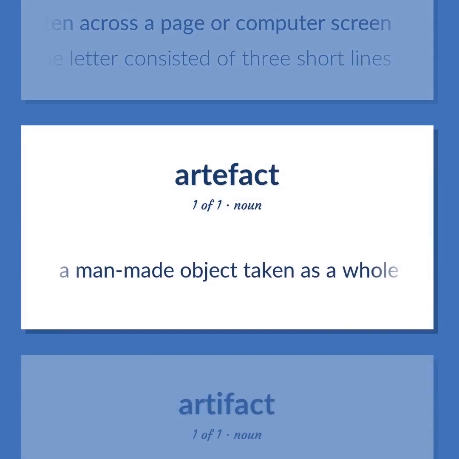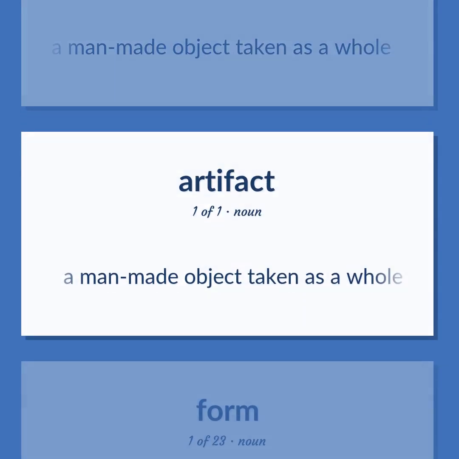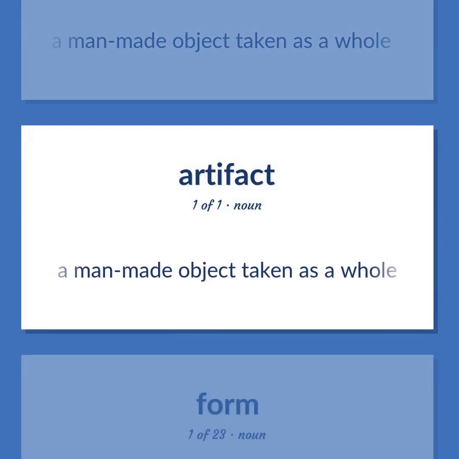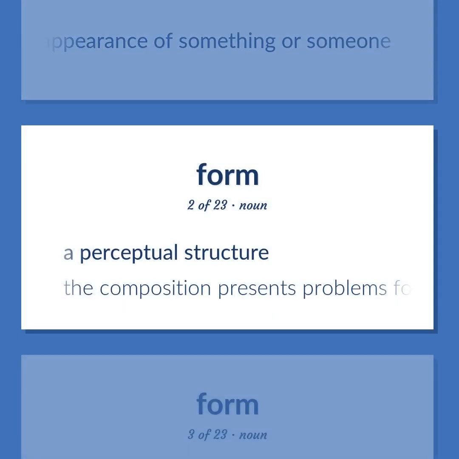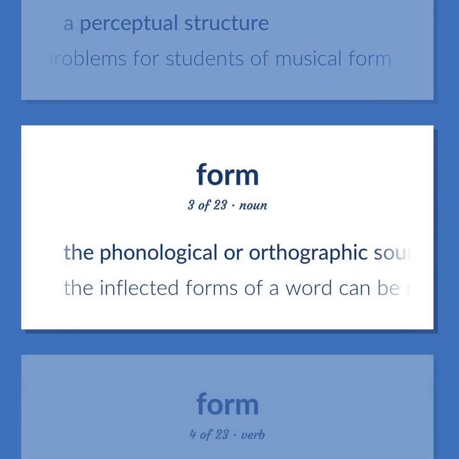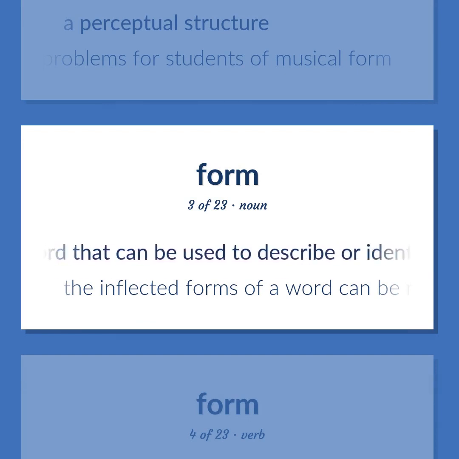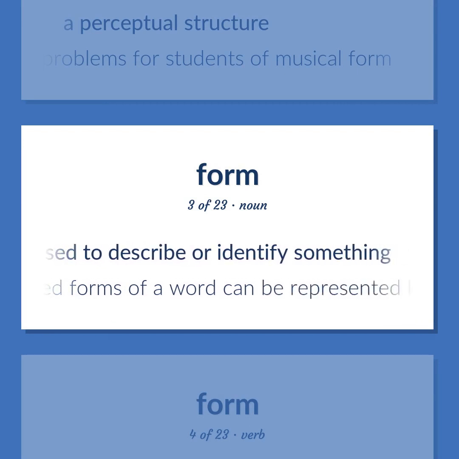A man-made object taken as a whole. A man-made object taken as a whole. The visual appearance of something or someone. A perceptual structure. The composition presents problems for students of musical form. The phonological or orthographic sound or appearance of a word that can be used to describe or identify something. The inflected forms of a word can be represented by a stem in a list of inflections to be attached.